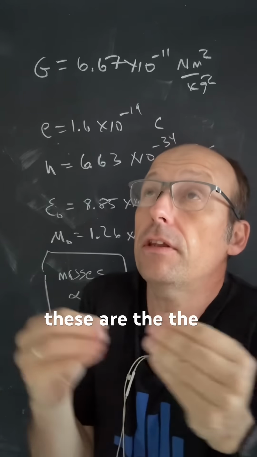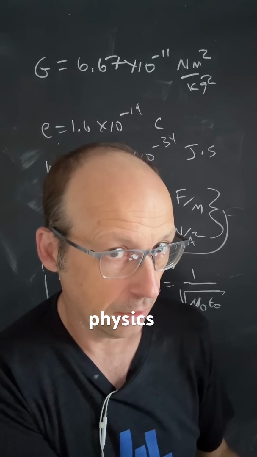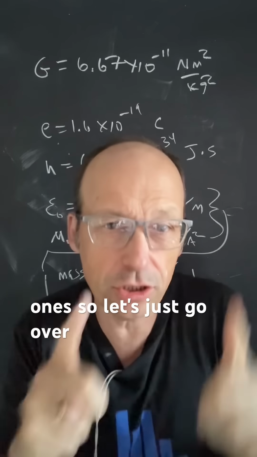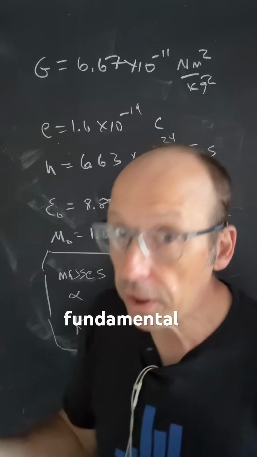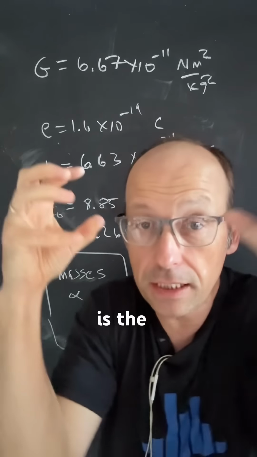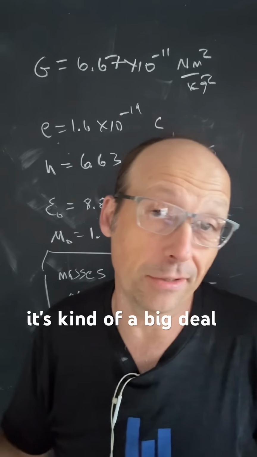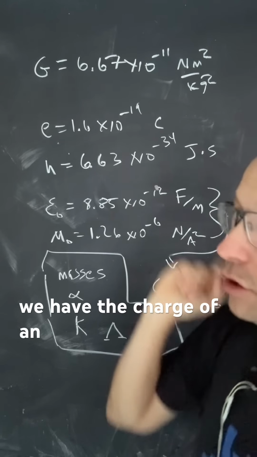But these are the constants that are pretty fundamental, especially in physics. And then there's some questionable ones. So let's just go over some of the biggest fundamental constants in physics. Number one is the gravitational constant. This is the constant that gives you the gravitational force between two objects with mass. So it's kind of a big deal. It's very small.